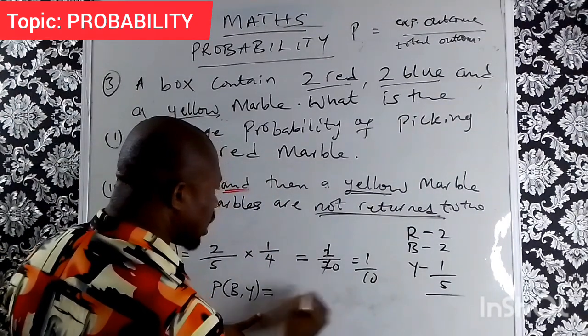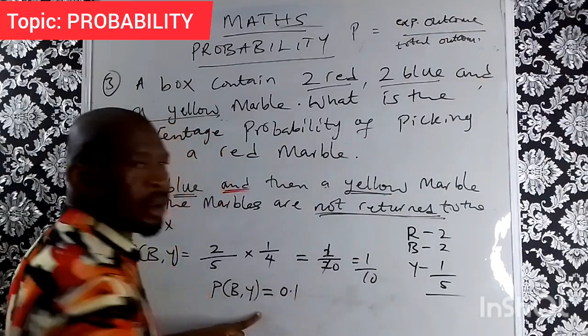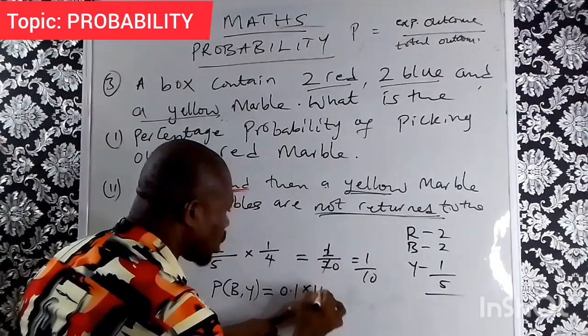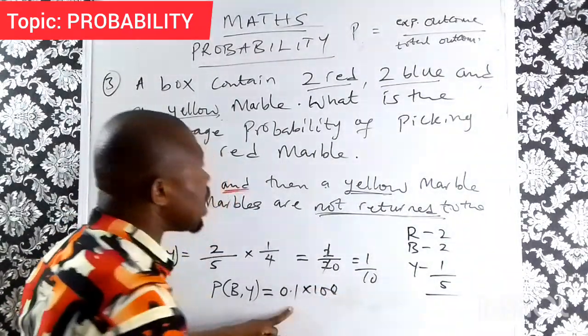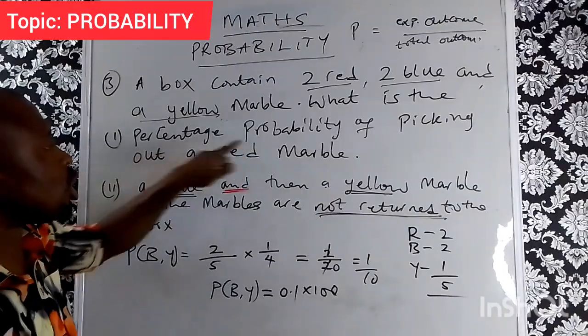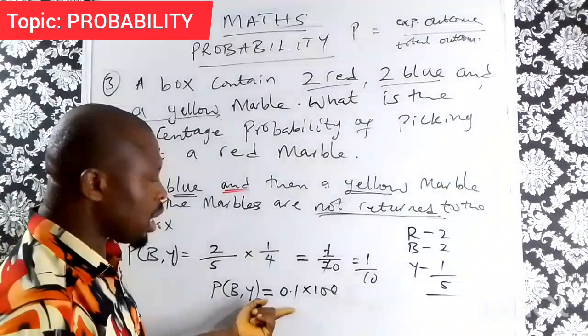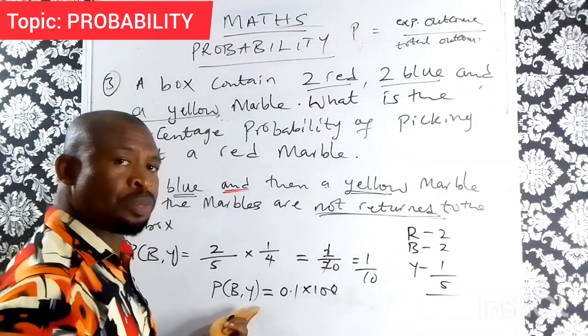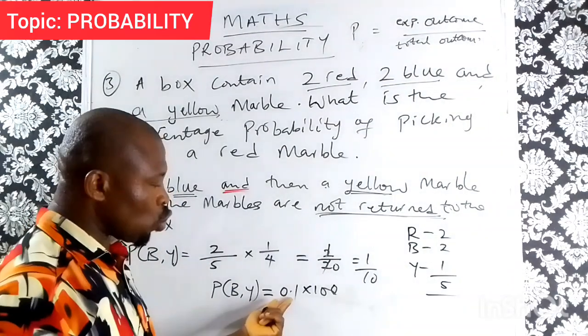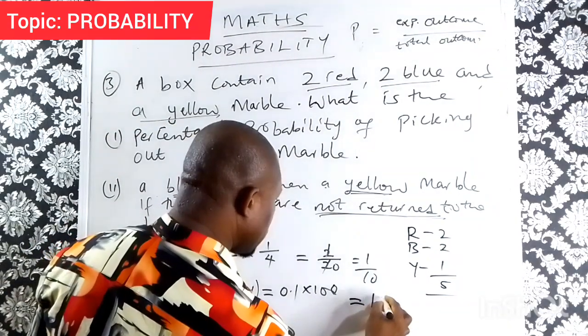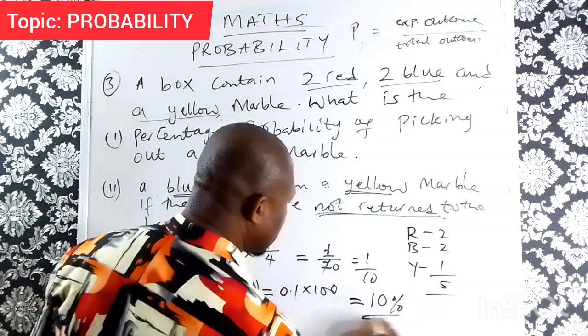1 over 10 is 0.1. This 0.1 multiplied by 100%. Remember, the question says percentage probability. So the percentage probability of picking blue and yellow without replacement is 0.1 times 100, which will give us 10%.